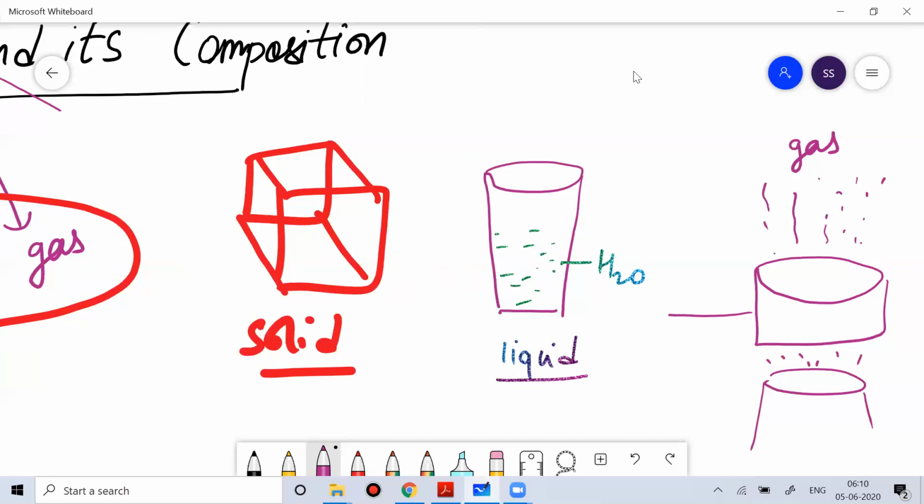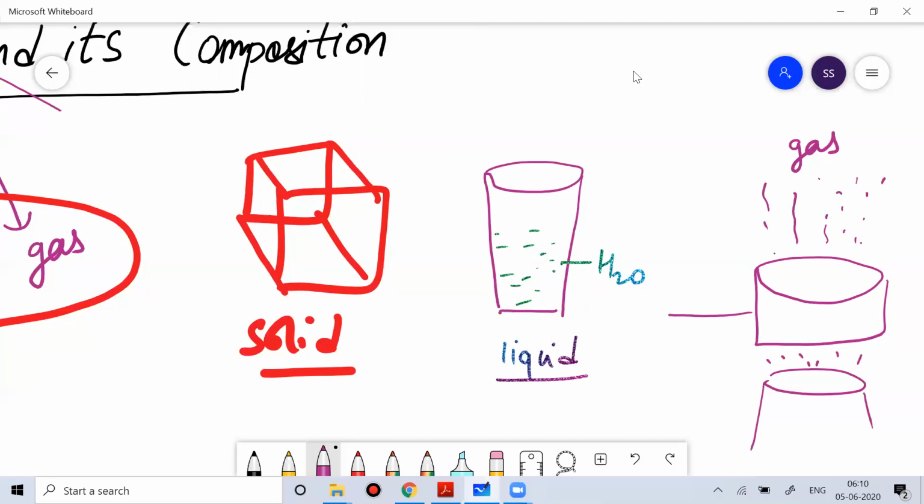So you can see matter around us, and you can see the transformation. Some transformations are very random, some are not easy to do. All that depends on three very important properties which a matter can possess.